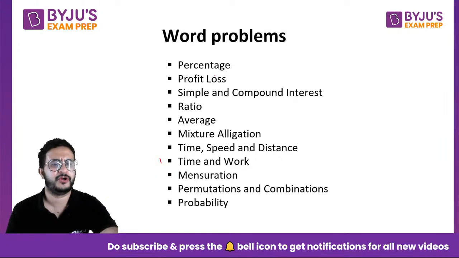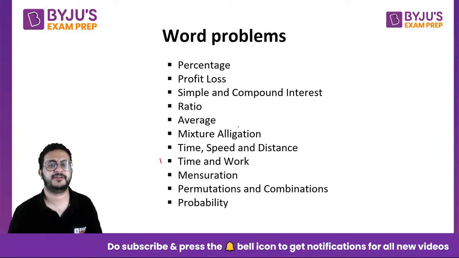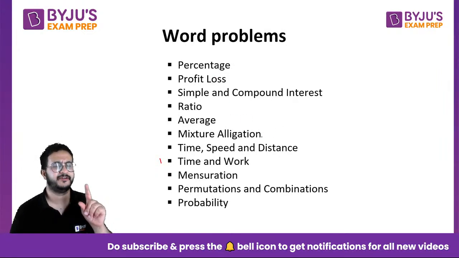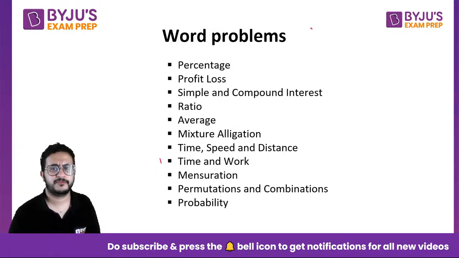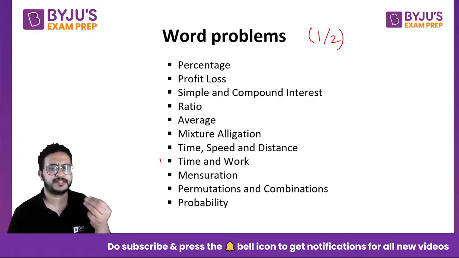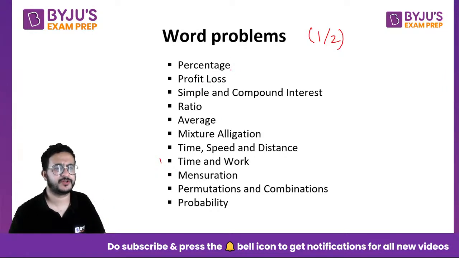Okay, so you will not have, like, 5 questions from mixture and allegation. You will get one or two questions per topic. Okay, so this covers everything. Like you will have questions on percentage, profit, loss. Maybe one or two topics they might skip, but they will cover all these. So you might get two questions from permutation, combination, probability, mensuration. Okay, and so all these topics are covered.